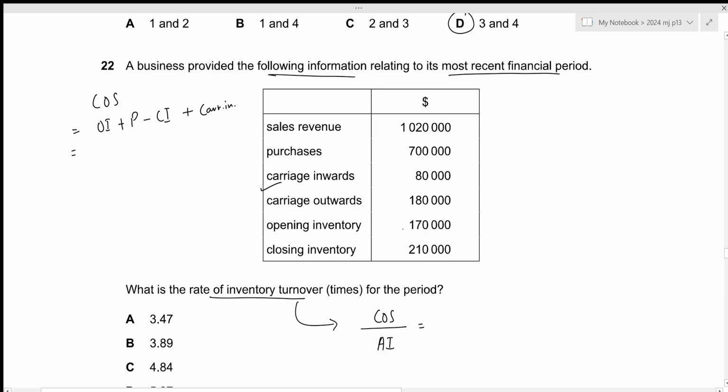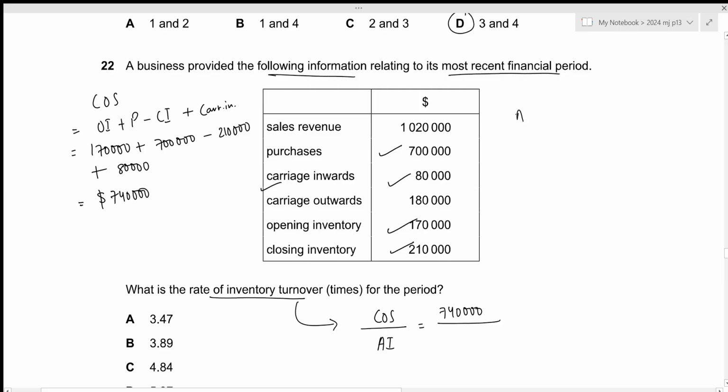Okay, so we have the opening inventory of 170,000. We have purchases of 700,000. We have the closing inventory of 210,000. And we have the carriage inwards of 80,000. This results in the cost of sales to have the value of 740,000.